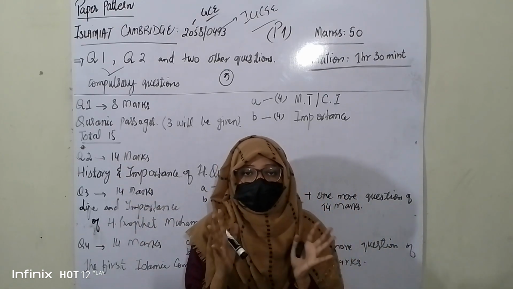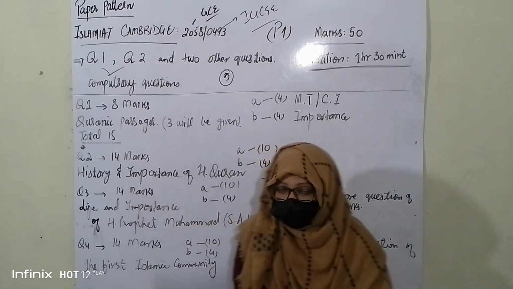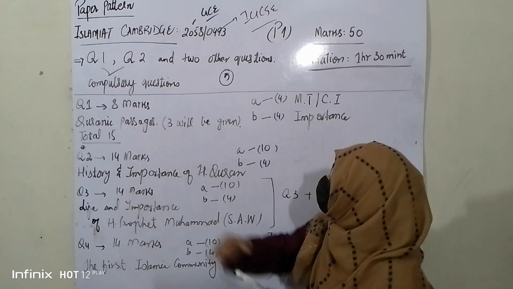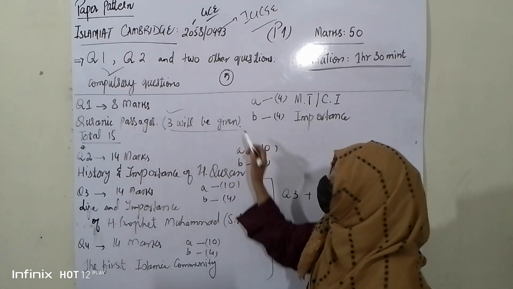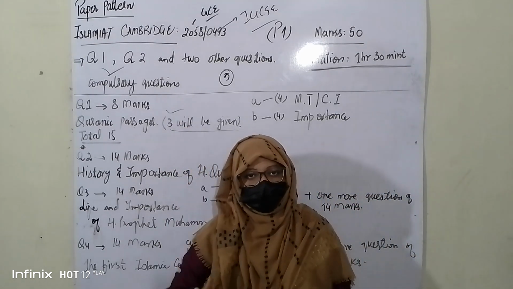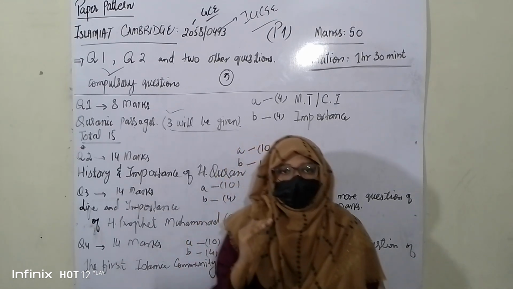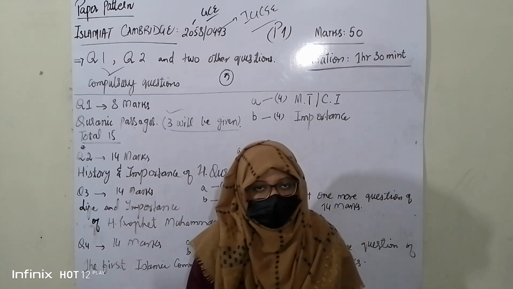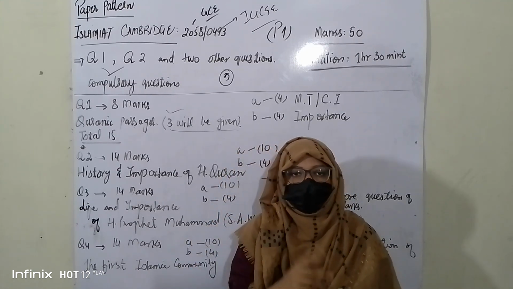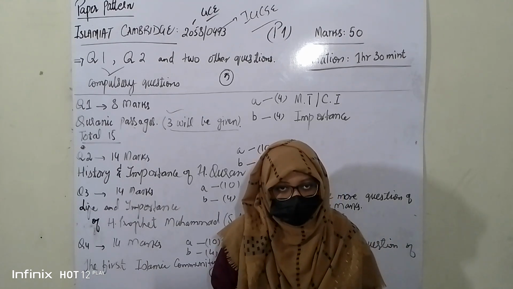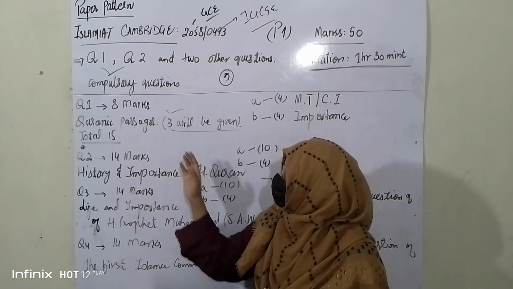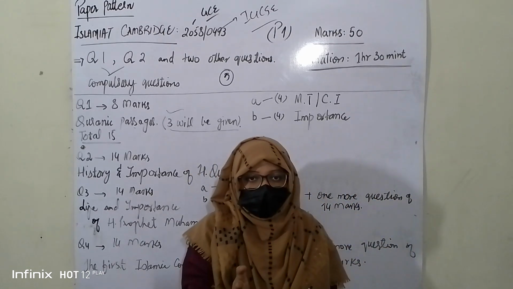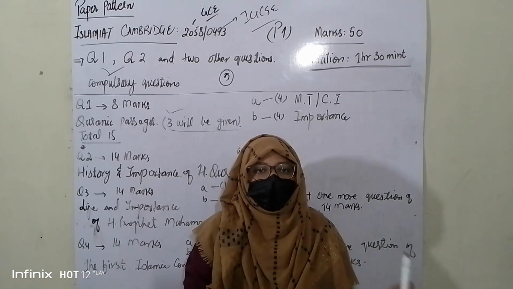How many passages are part of your syllabus? Total 15 passages are present in your syllabus. But in the paper, 3 passages will be given to you. For example, Surah Ikhlas, Surah Falak, Surah Nas, Surah Kausar, Surah Zuha. If we talk about these surahs or passages of the Holy Quran, their Arabic plus English translation will be provided to you.